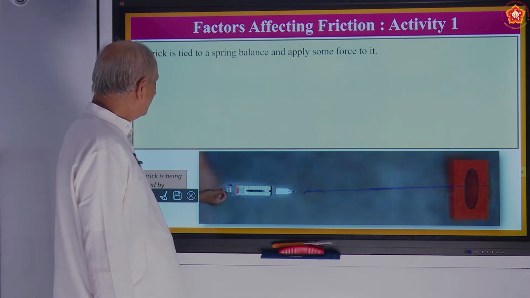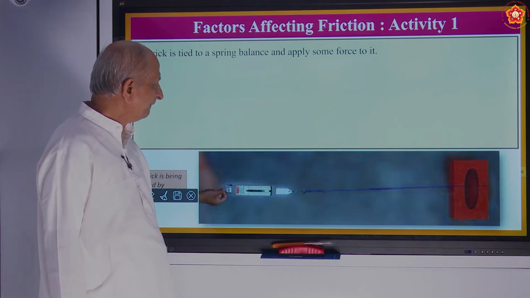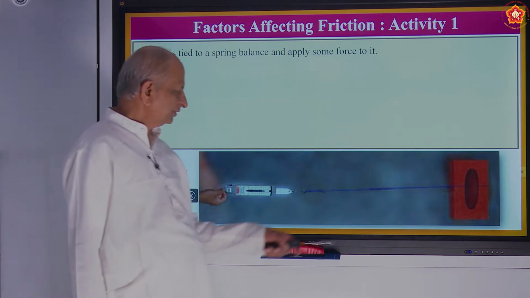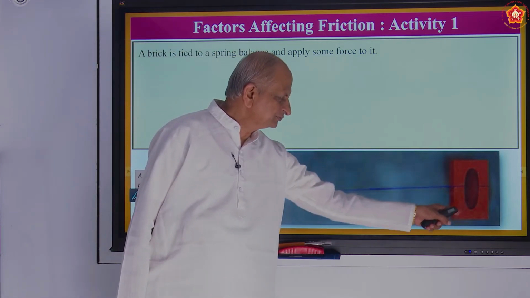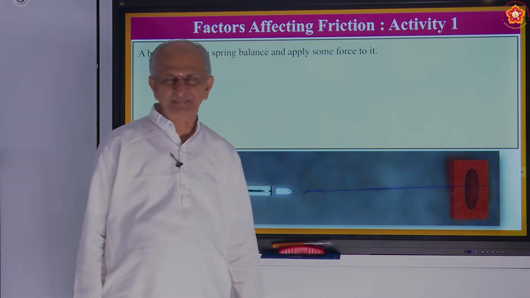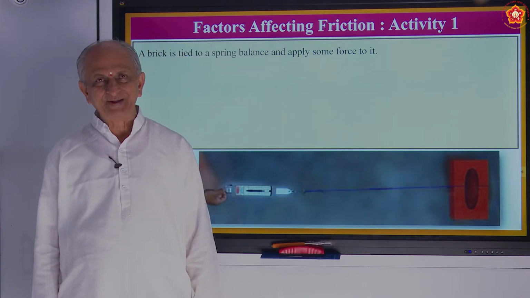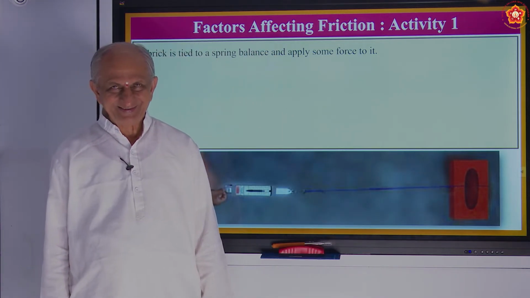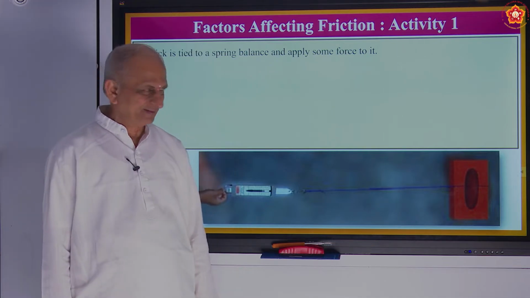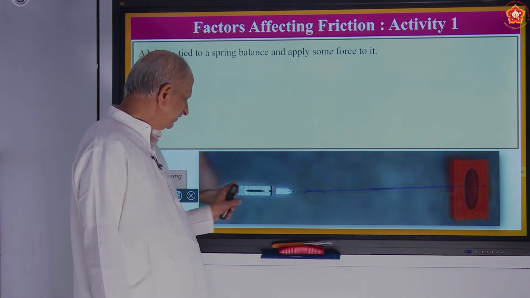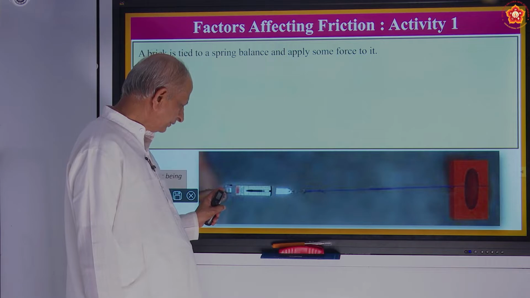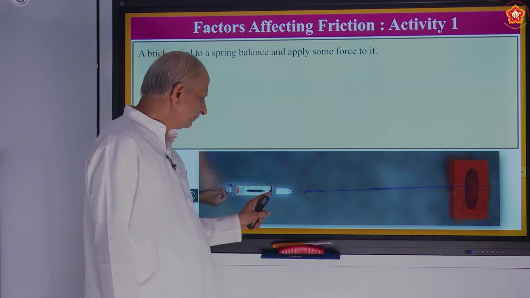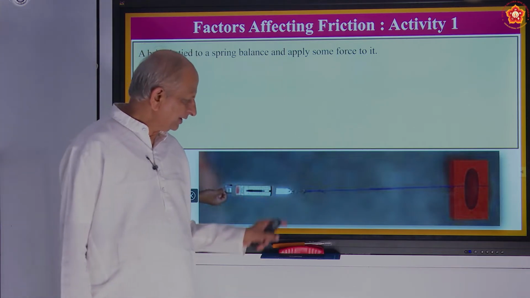A brick is tied to a spring balance and some force is applied to it. So this is a brick. Have all of you seen a brick? The shape of the brick, correct? Cuboid. Okay. What is this here? It is a spring balance, and it is a thread.